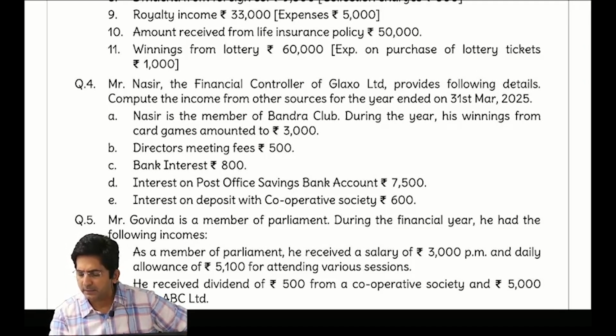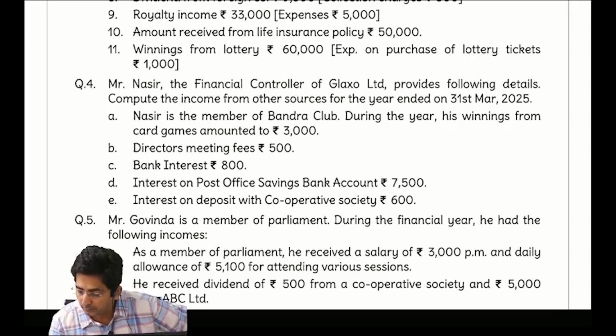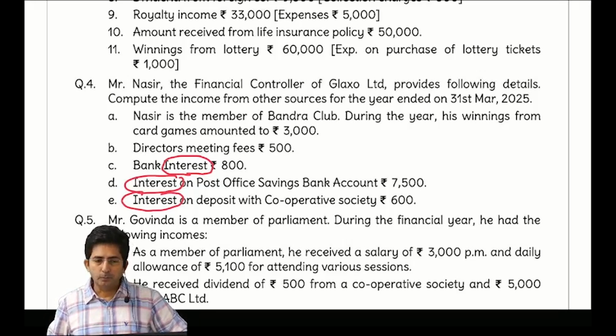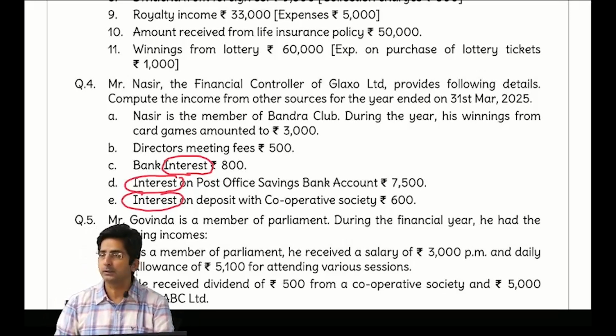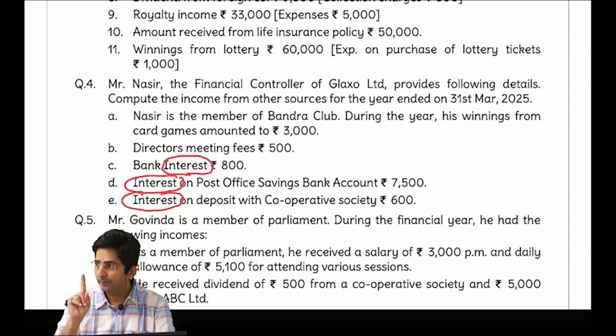Then bank interest. Wait. Here, it is our customer. Whenever we see interest, circle it. Because the moment you come across interest income, what is our rule? Gold bonds, POSBA, PPF, Sukanya. So search in that. So first is bank interest. It is not in GPS, so it will be taxable. Other is POSBA. It is from GPS. Exempt up to 3,500 under section 10(15).